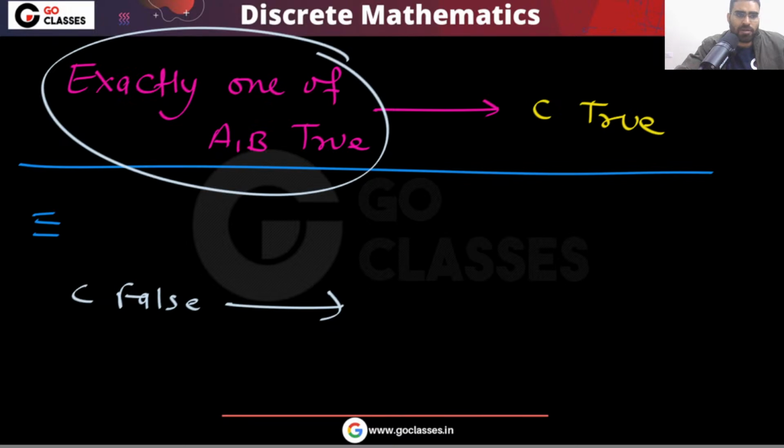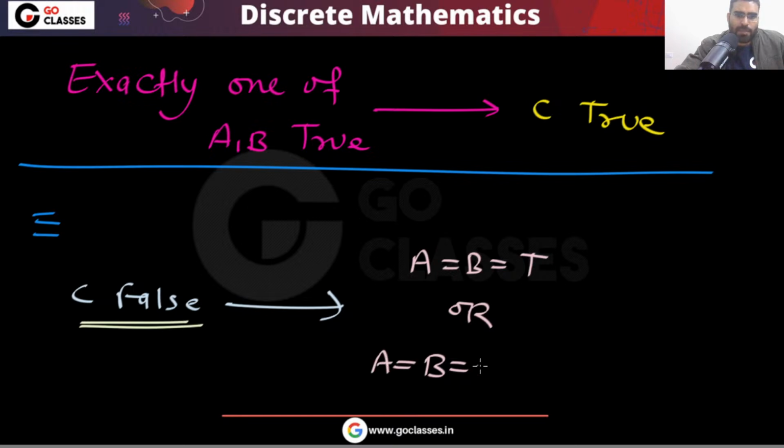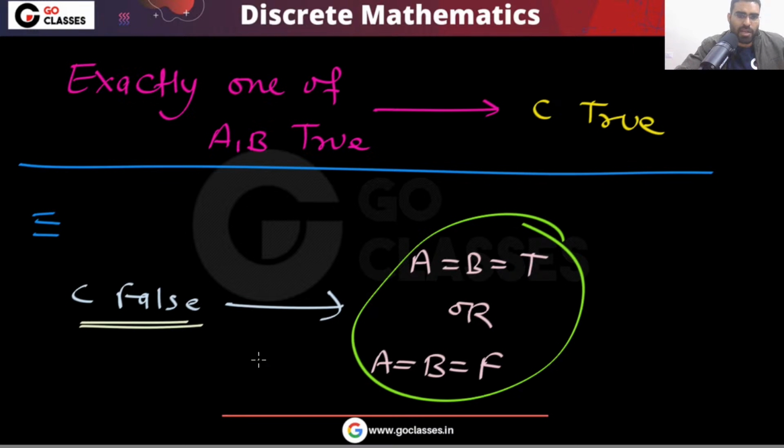If C is false, then either A and B both will be true, or both will be false, but it cannot happen that exactly one of them is true.